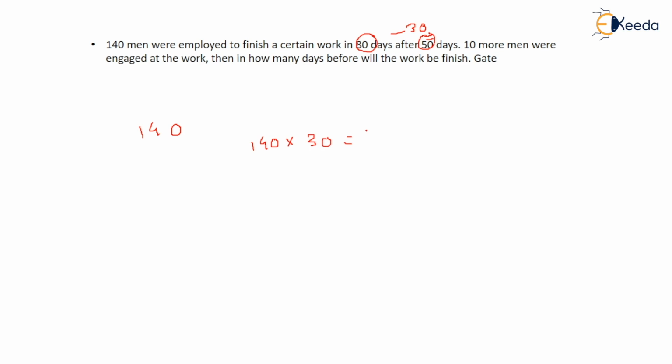But now what is happening? 10 more people come. So instead of 140, 150 people came to do the work. And now how many days are required to finish the work? This can be cut, this can be cut. This comes out to be 1, this comes out to be 5. So 140 by 5, this comes out to be 28 days. So in 28 days, they can finish the work.